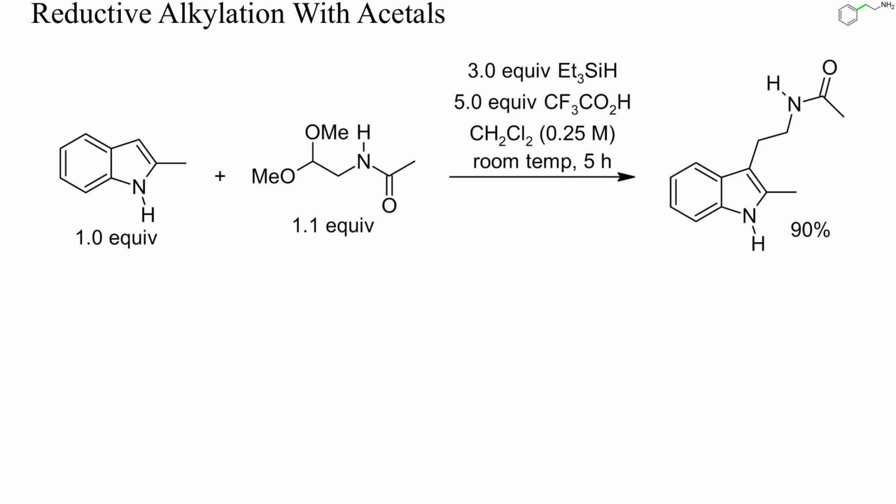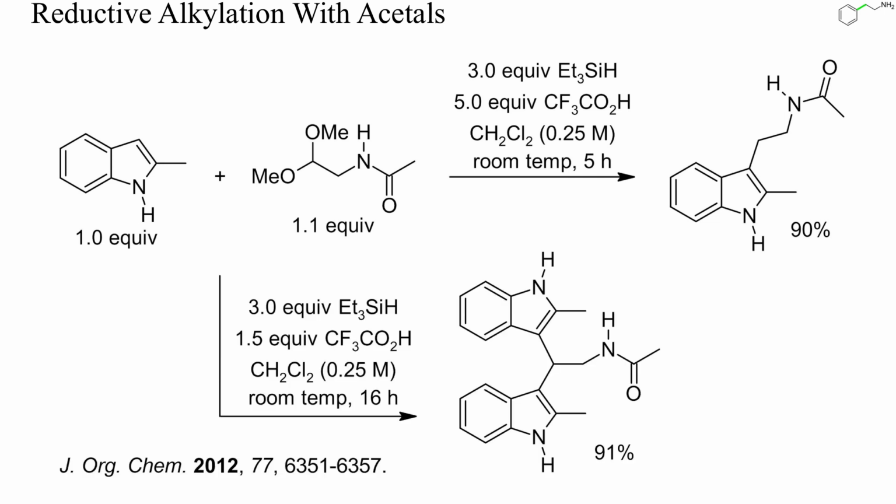Like iminium salts, also acetals can be used as electrophiles for Friedel-Crafts type arene alkylations. If such alkylations are conducted in the presence of acid-resistant reducing agents, for instance a silane, the initially formed benzylic ether might be reduced to an alkane, as in this example. If less acid or silane was added, however, a twofold arylation of the acetal occurred.